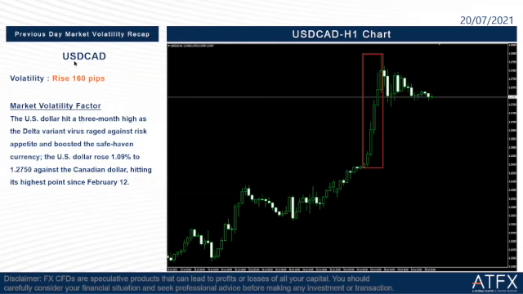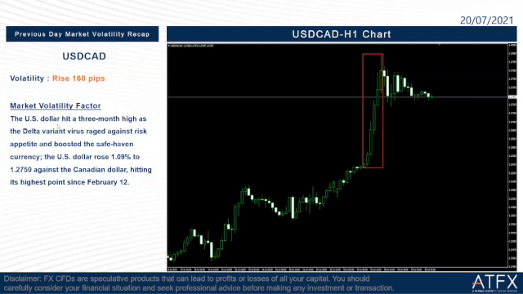Okay, so this is oil, and then we go to the third trading instrument on previous day market volatility, which is the US dollar CAD. The volatility rose 160 pips yesterday, as we can see on the market graph on our website inside the red rectangle here. So let us read the factor here. What happened on USD CAD last night?